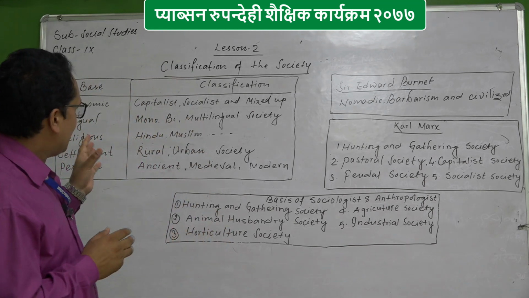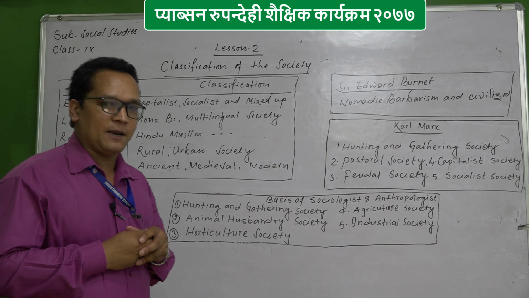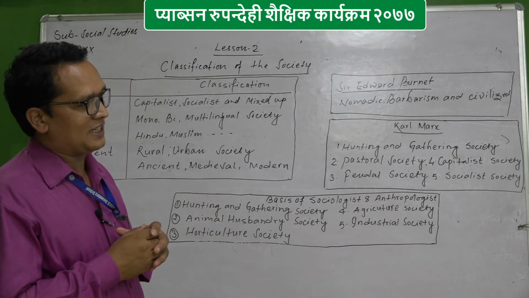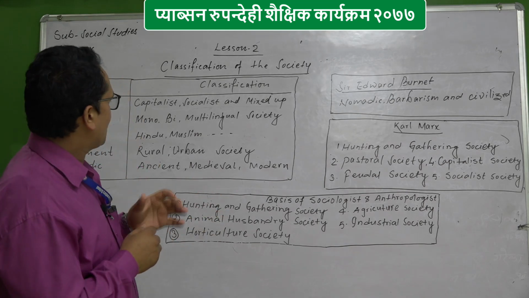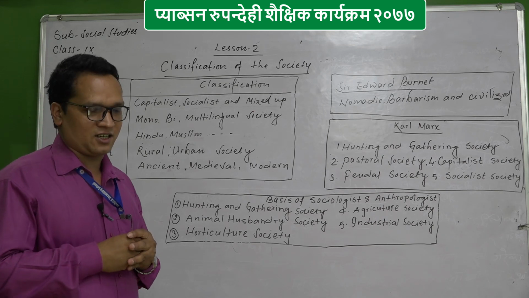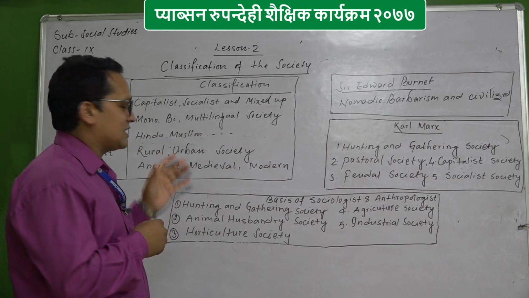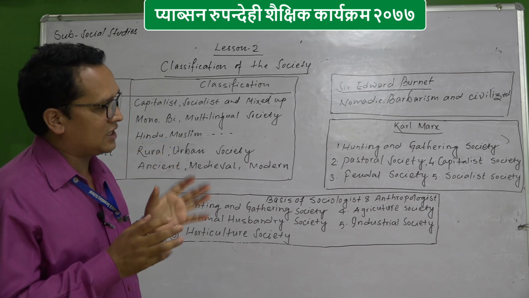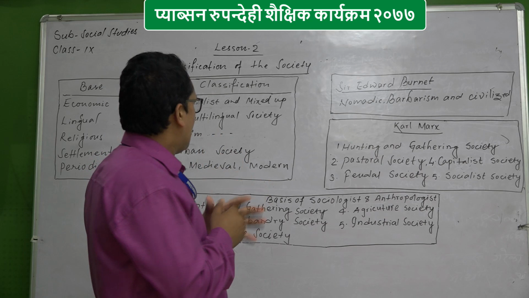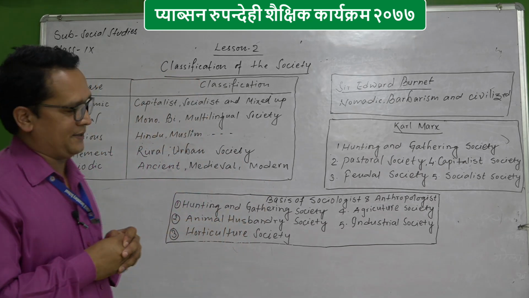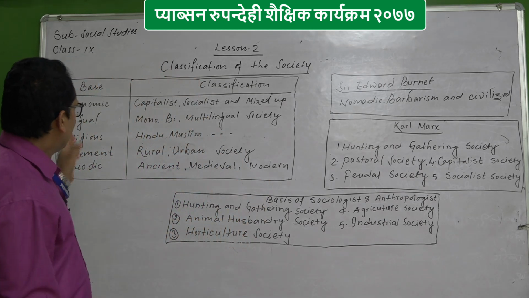Okay. Capitalist society, especially American society and other European societies, comes under the capitalist society, whereas communist countries such as China, Russia and some others have the socialist society, and our countries like Nepal and India have, we can say, a mixed society. And another is lingual.